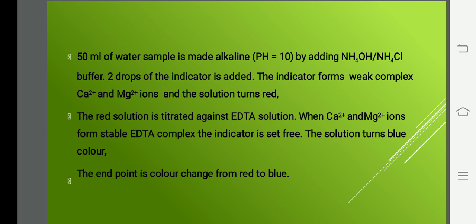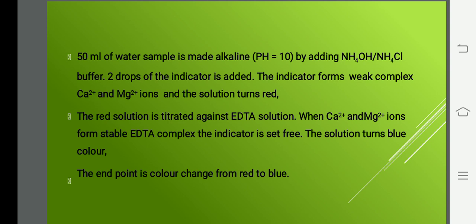Now the indicator combines with the calcium and magnesium ions that produce the hardness, and the solution becomes red, wine red color. Why it becomes wine red is that the indicator combines with the calcium and magnesium ions to form a weak complex. So as you add the indicator, it forms a weak complex, and the color of the solution becomes wine red.